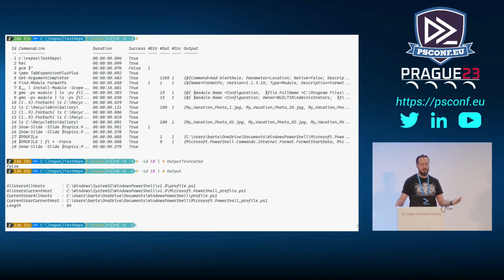If the output is pages and pages of text, probably it wouldn't help because it would truncate it at some point. But it's not always the case, right? Sometimes you run it for 10 minutes and you get 3 lines, and you can obviously just select those lines. But that doesn't mean that you got the whole object, right? Because we are PowerShell users, we know exactly that what we see on the screen is not exactly what the PowerShell command returns. It can be so much more. So yeah, that's definitely useful to have.